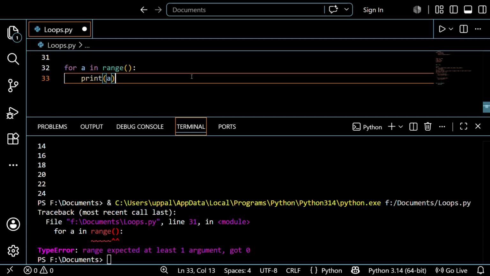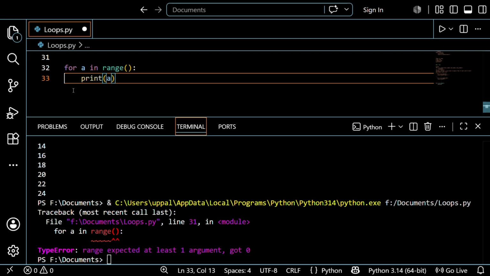Just now I only want to explain range on its own, so don't worry. Okay guys, this is the basic example I just gave. You can increment or decrement the numbers by using this, and you can print the even numbers or odd numbers from a particular series to a particular series, so don't worry. And after that I want to